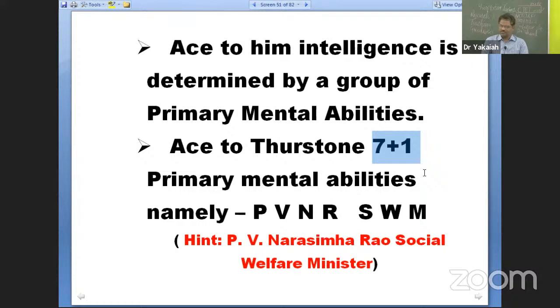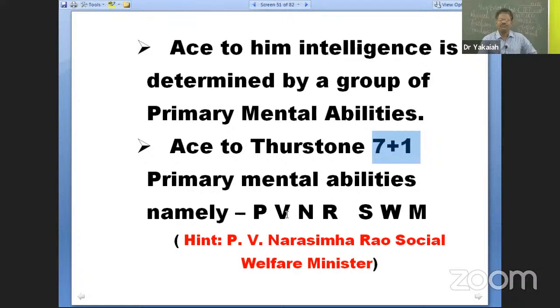According to Thurston's group factor theory, intelligence is influenced by or determined by a group of primary mental abilities. According to Thurston, there are 7 + 1 primary mental abilities. There is no rule that you must learn it by heart, but it will sometimes be useful to choose which of the following belongs or does not belong to those proposed by Thurston. Such questions are mainly asked in state TETs. CTET not much, but it may be useful to answer some comprehension and analytical questions.